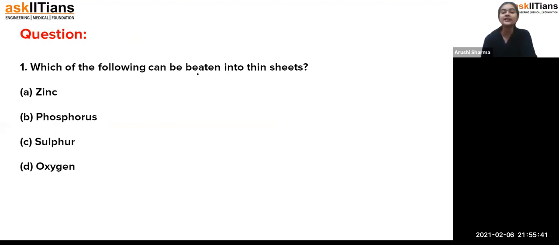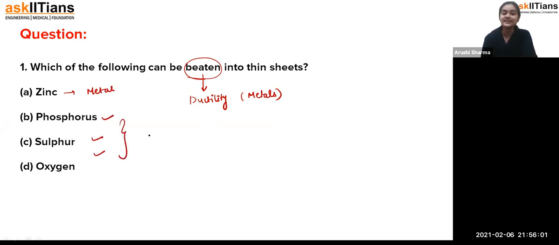Which of the following can be beaten into sheets? Being beaten into sheets is what? It is a property of metals, because non-metals are non-ductile in nature. Among all of these, zinc is a metal, and phosphorus, sulfur, and oxygen, these three are non-metals. So among all of these, just zinc can be beaten into sheets. So the answer is zinc.